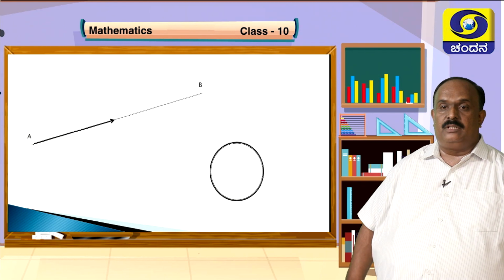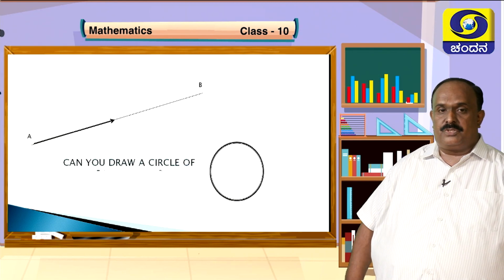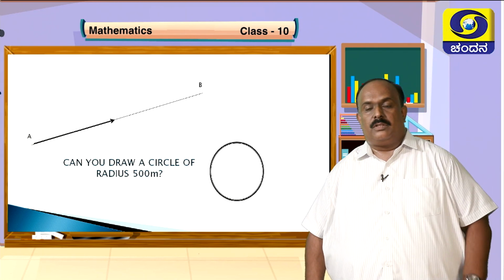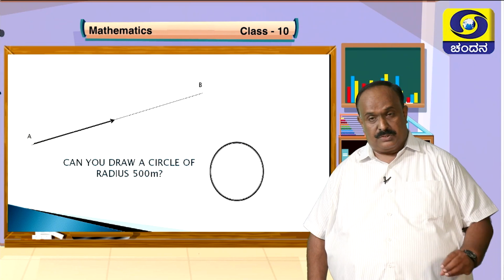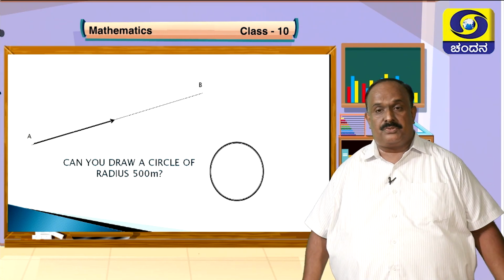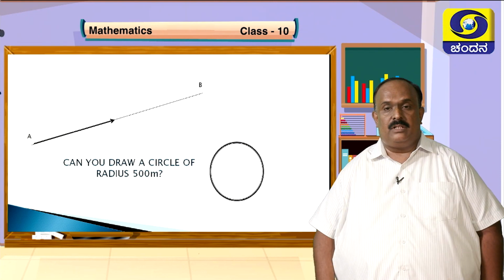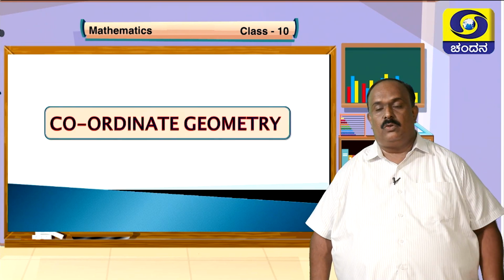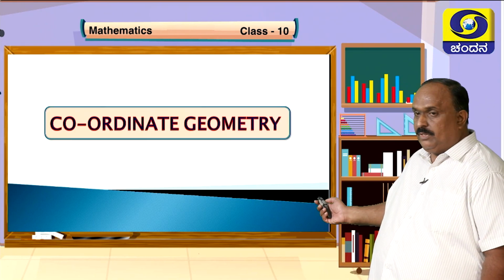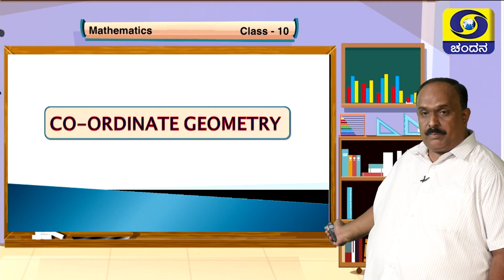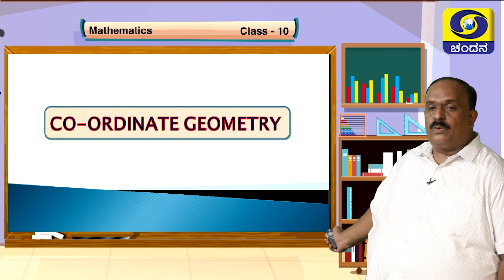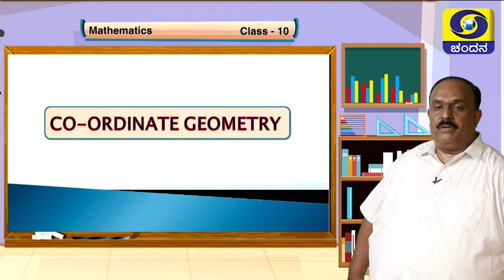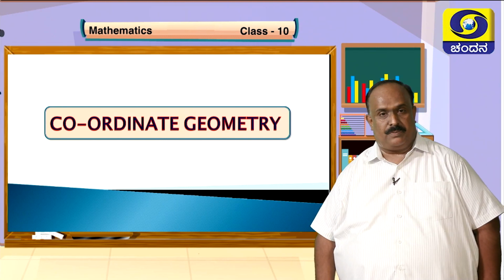Definitely possible. So that's the question. Can you draw a circle of radius 500 meters? Yes, it can be drawn. How? This question was a big question for mathematicians. For so many years, it was made possible by our mathematicians by inventing a new branch of mathematics called coordinate geometry. And this is our point of discussion. The name of the chapter is coordinate geometry. We will discuss everything on this unit, a very basic introduction to coordinate geometry.